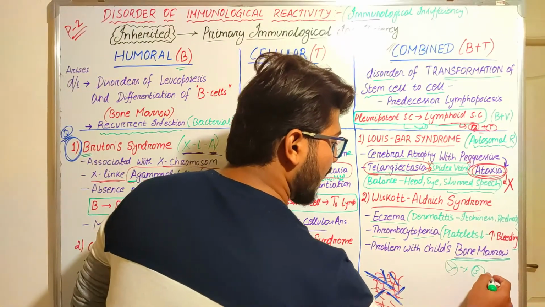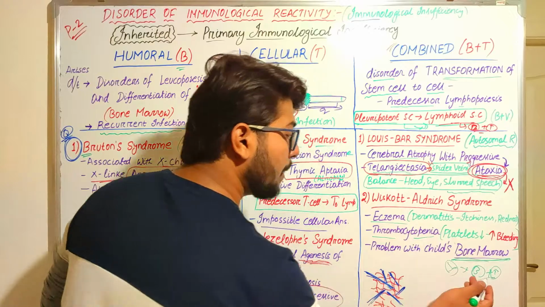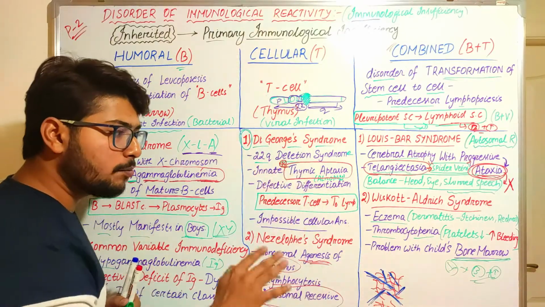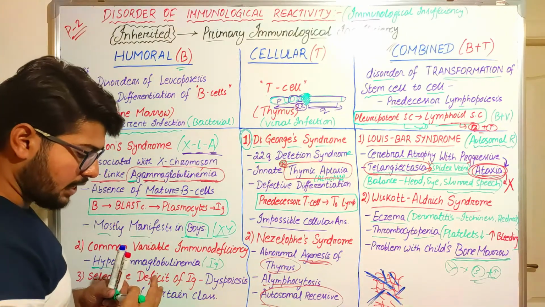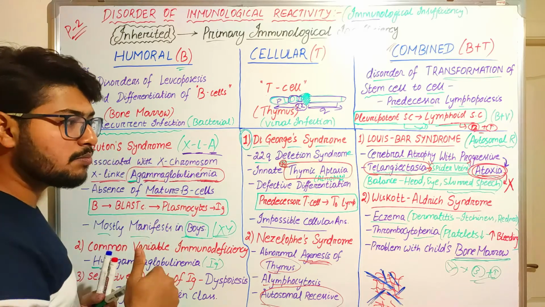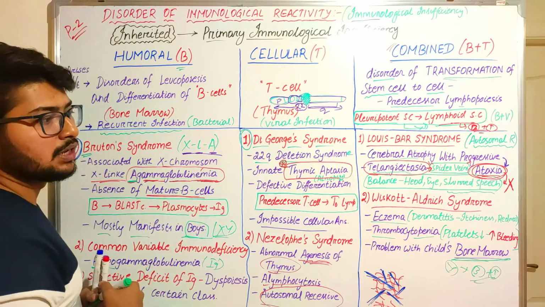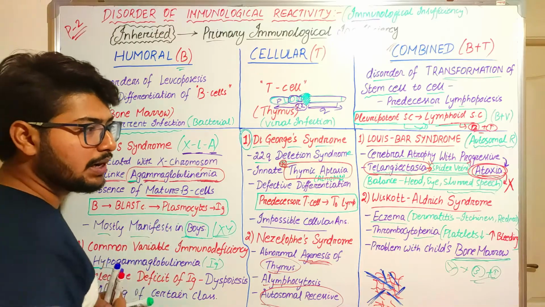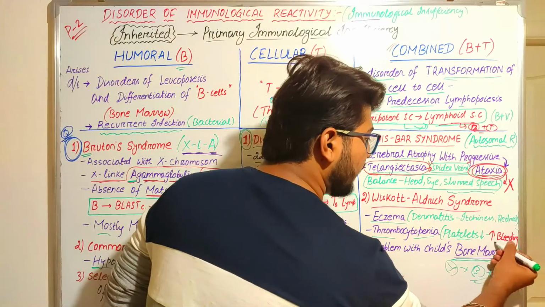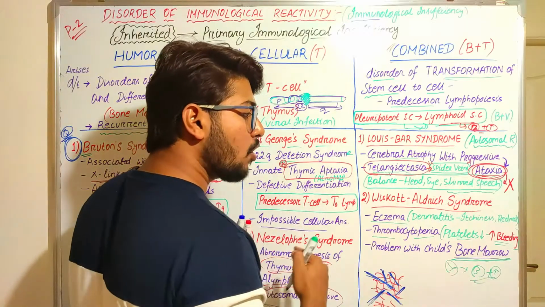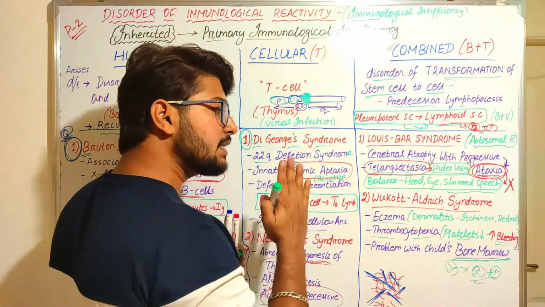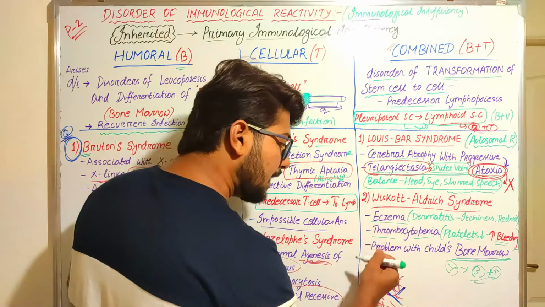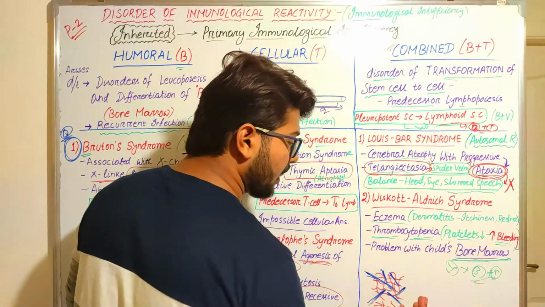As the problem lies with the bone marrow, there will not be production of T lymphocytes and there will be a lesser amount of platelets, and as the bone marrow is affected, due to the affection of platelets, there will be increased time of bleeding, and that leads to thrombocytopenia.